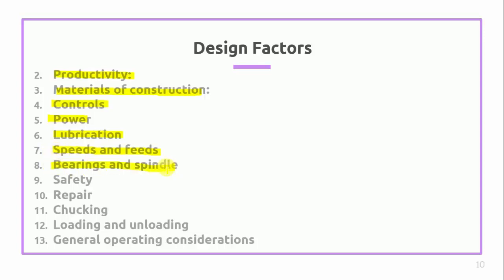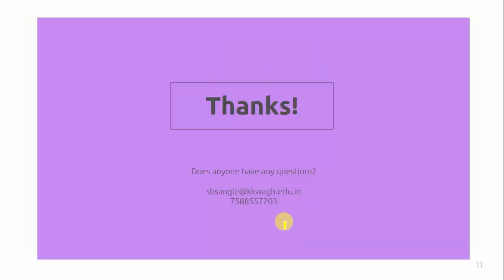After that, bearing and spindle. After that, what safety is provided in that particular machine? Is the repair of the particular machine very simple or hard? After that, what are the checking or loading and unloading conditions? There are many companies that provide robotic arms for loading, and general operating considerations. So these all come under the design factors. Whenever we select a machine, we have to take this criteria into consideration. So while selecting the machine, this criteria should be considered.